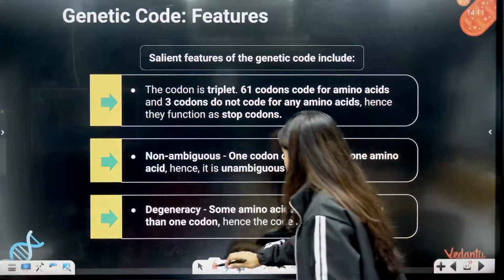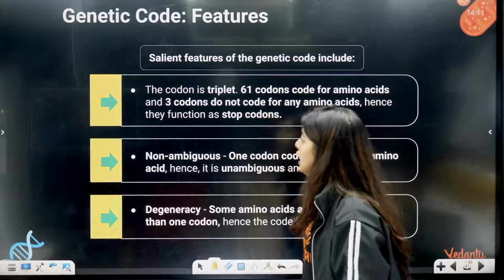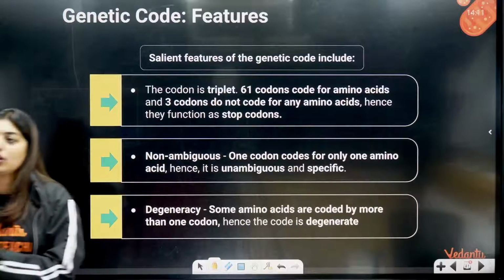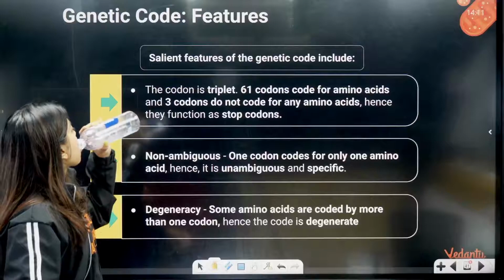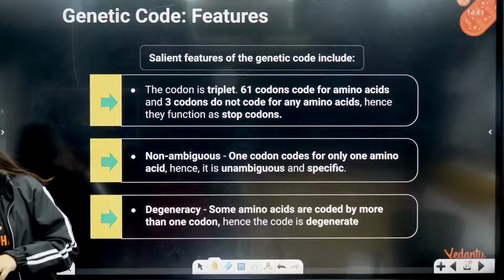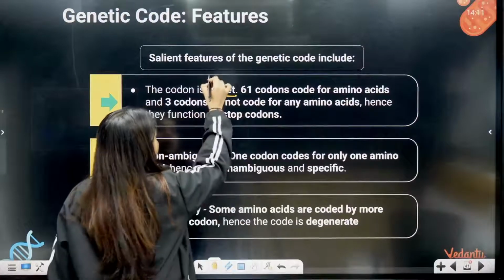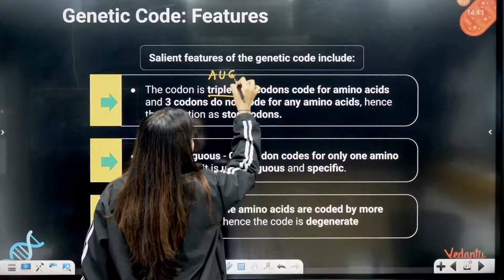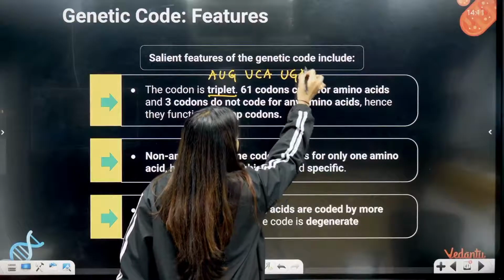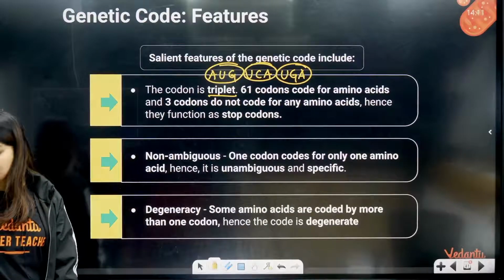Now there are some salient features of the genetic code which are very, very important for all of you. Let's see which are those. The codon is a triplet. Triplet means what? AUG, UCA, UGA, always in triplets.